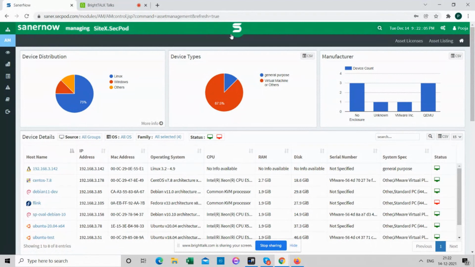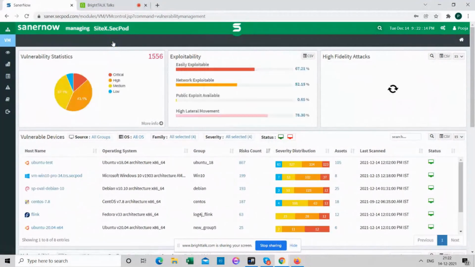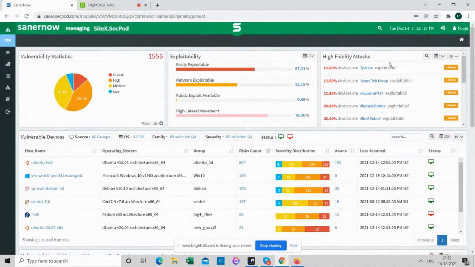So next, once you know that Log4j is installed, you may want to read about it and figure out how critical it is. For that, we have a section called high fidelity attacks, where we maintain all the critical vulnerabilities that are being exploited in the wild. Whenever anything gets exploited, if there's a botnet or a malware that is released, we track it and ensure that you get to know if there is a vulnerability open in your environment that can be exploited using publicly known exploits.